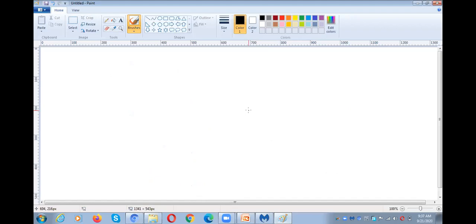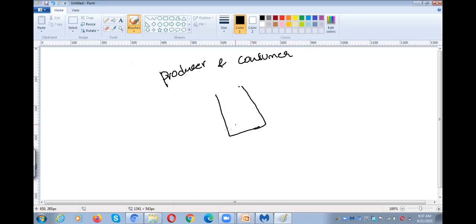So we already covered one concept called the producer and consumer problem under shared memory. Producer and consumer problem, right? So this is the buffer, for example. Is there any item in the buffer now? For example, a buffer can hold 4 values. By seeing this diagram, is there any item in the buffer? No.